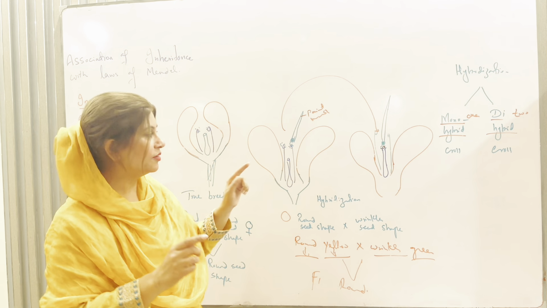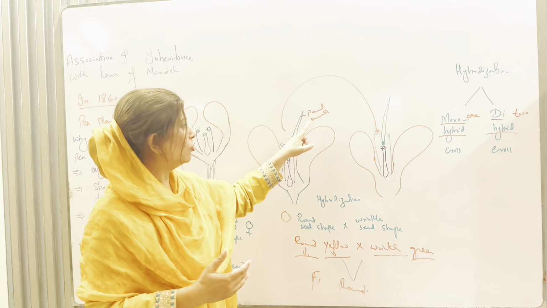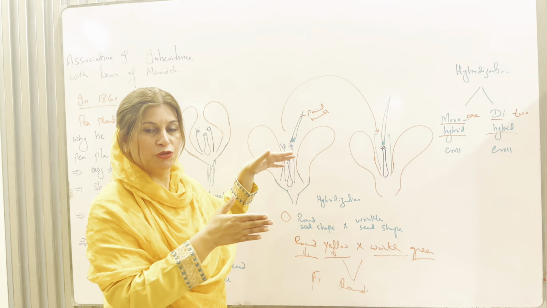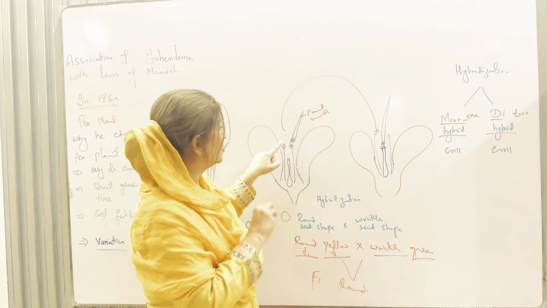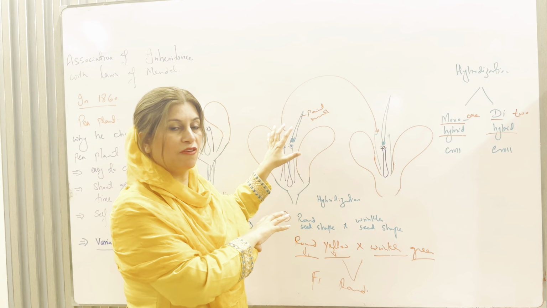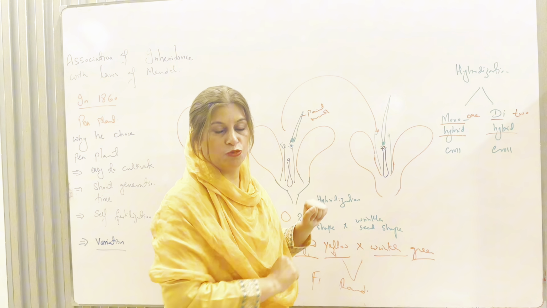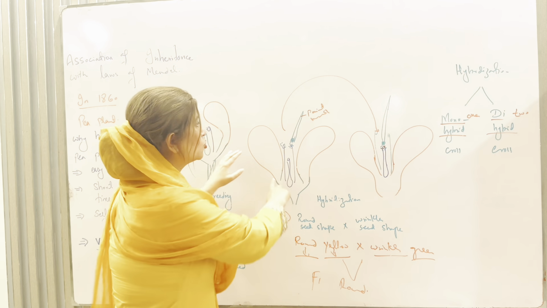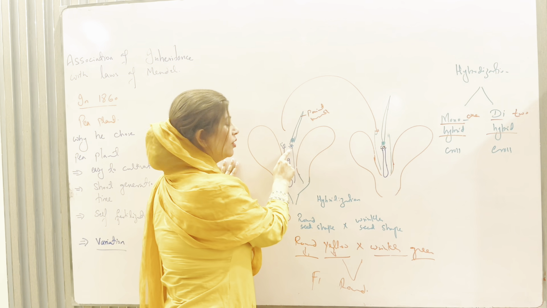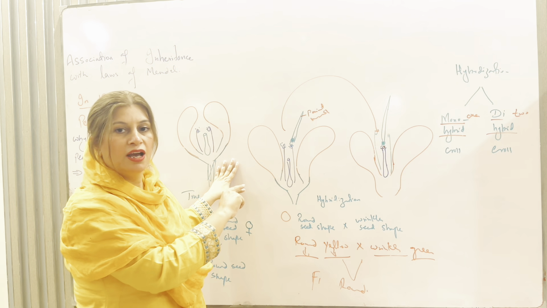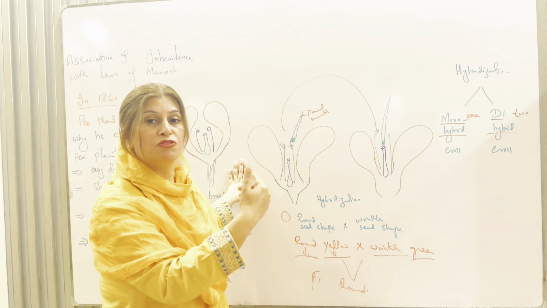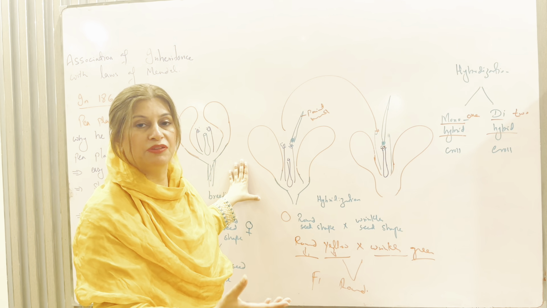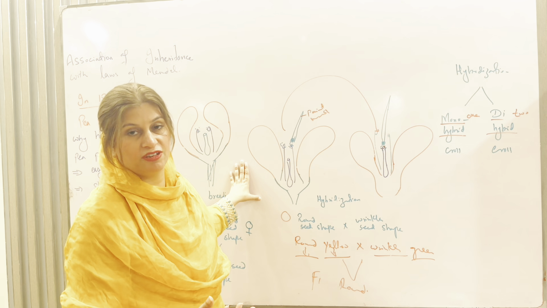After doing this, the pollen grains are now present on the paintbrush, and after that he put these pollen grains from this flower on the stigma of another flower. Look here. And this is what we say: when the pollen grains of one flower are transferred to the stigma of another flower, this is cross fertilization.